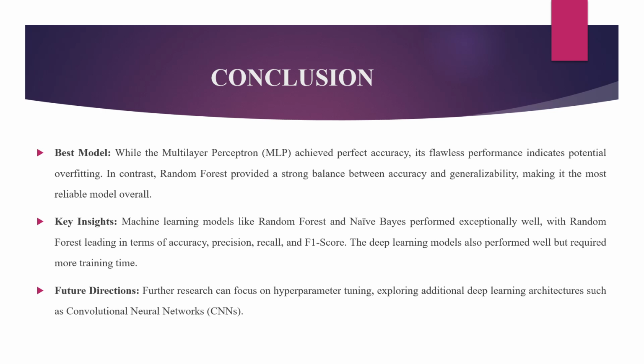Naive Bayes, despite its simplicity, also performed exceptionally well. The deep learning models, while powerful, required more computational resources and training time. Moving forward, hyperparameter tuning and exploration of additional deep learning architectures like convolutional neural networks (CNN) could further improve model performance.